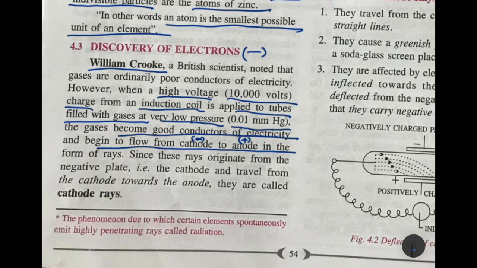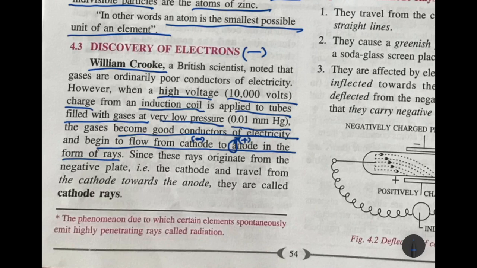Remember, A is the anode, A means add, that means it is positive. In the form of rays, the flow went from negative to positive, from cathode to anode.